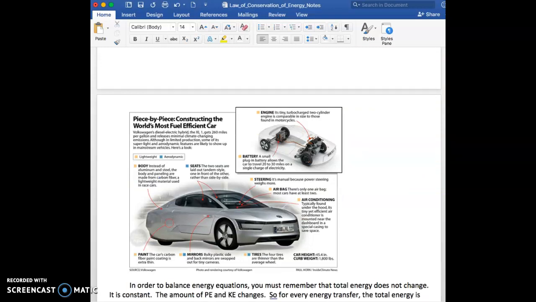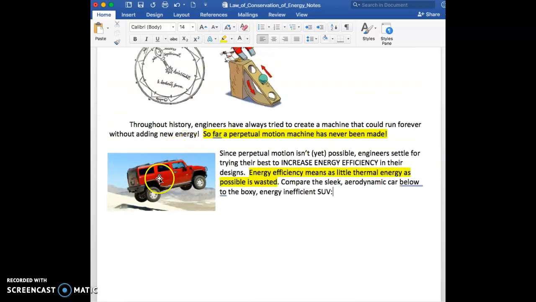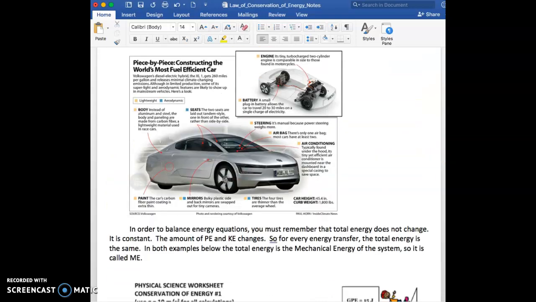So there's a car that wastes very little energy to friction, whereas this boxy car wastes a lot of energy to thermal energy loss, a lot of friction caused by the car banging into the air molecules around it.